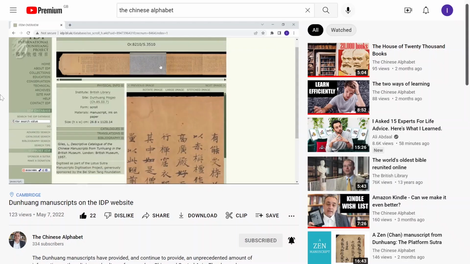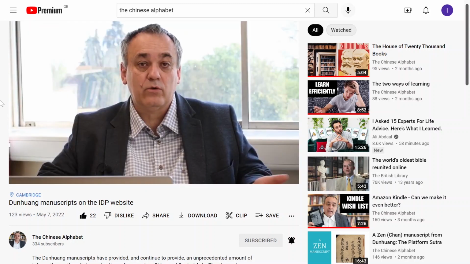In a previous video, I've shown how to find Dunhuang manuscripts if you know the press mark. So you can use the press mark to search for the manuscript on sites such as IDP or Gallica. But here I would like to approach the problem from a different perspective. That is, what if you don't know the press mark, but you're looking for a specific text? So how do you find a text within the sea of Dunhuang manuscripts?